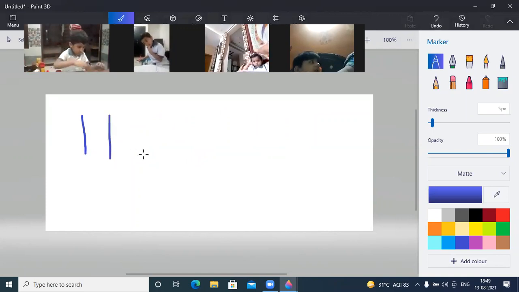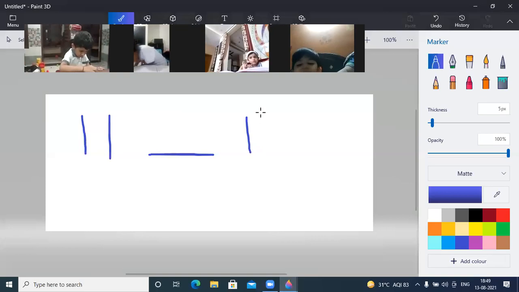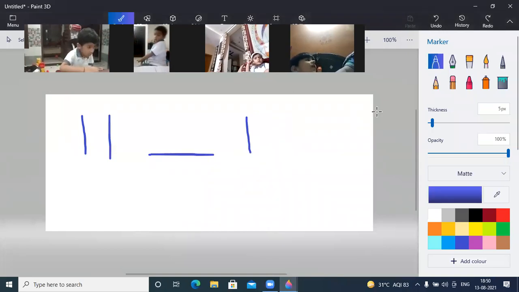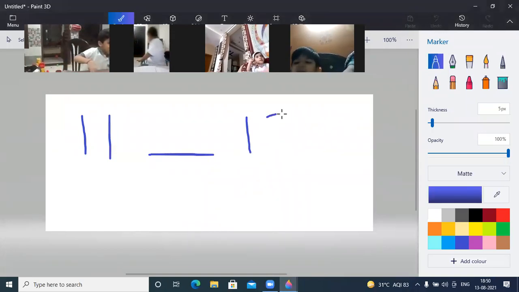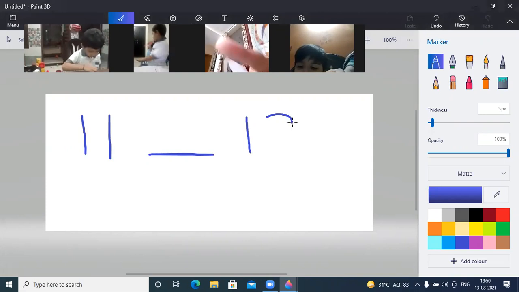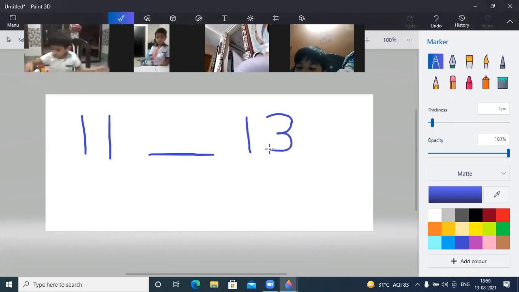11 dash and 13. So you have to say what comes in between 11 and 13. Chalo, start counting from 11. 11 and after 11, 12.